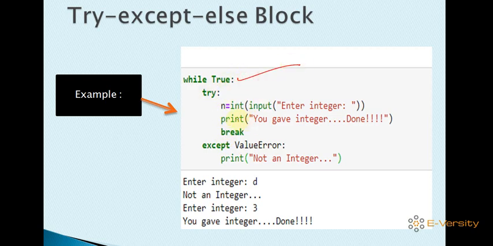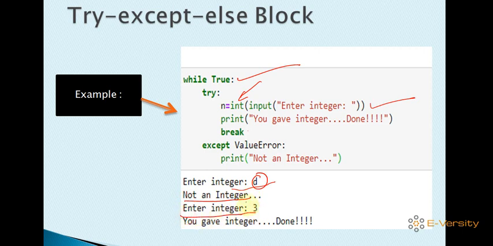Okay, I'm just taking an example here. I'm writing a while True infinite loop. It takes integer input and prints you have given an integer, done, and then break. Whenever you give an integer, it just prints and breaks. And suppose you enter something else, it throws an exception. Suppose the first time I enter d, it is not an integer, so it is a ValueError, because the int function takes only an integer value. When you give a string, it fails to convert the string into an integer. That's why it says not an integer.